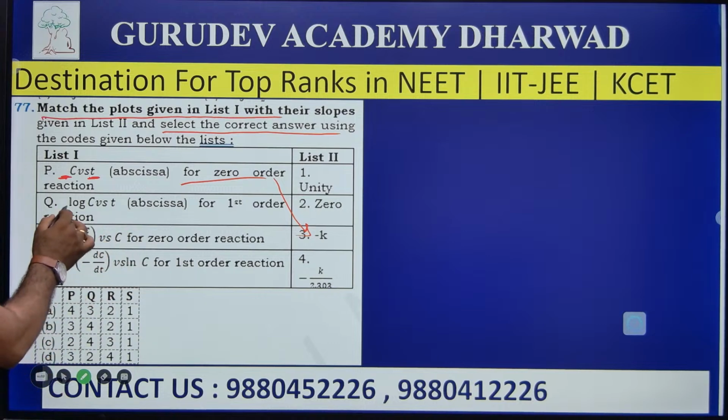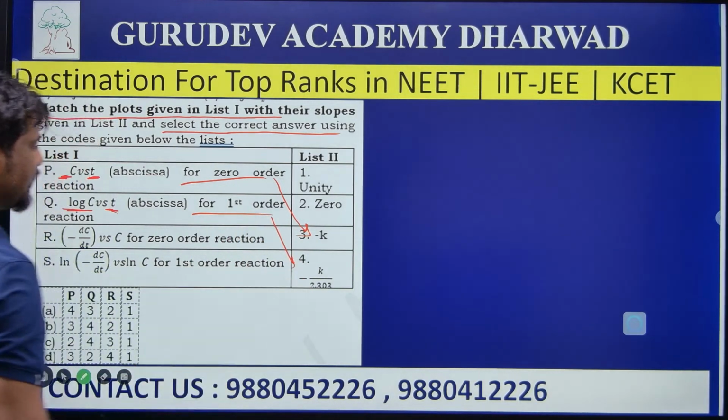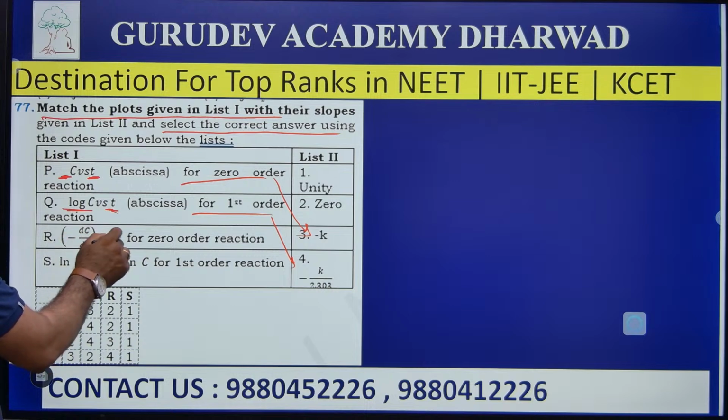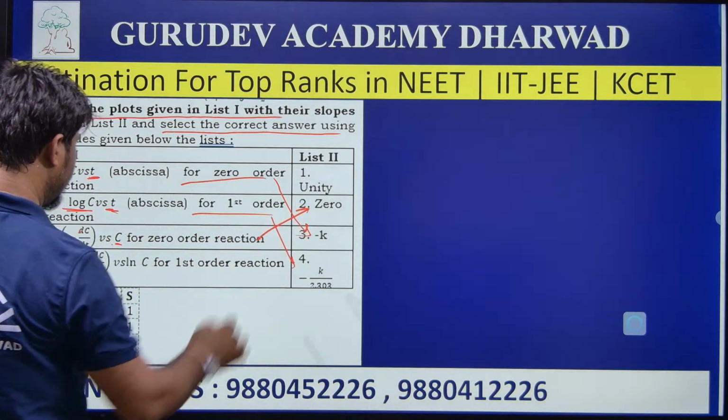Next, log C versus time for the first order reaction. That is minus K divided by 2.303. Well, go to the next. Minus dC divided by dt versus concentration for the zero order reaction, the change in concentration with respect to time. It should be 0.